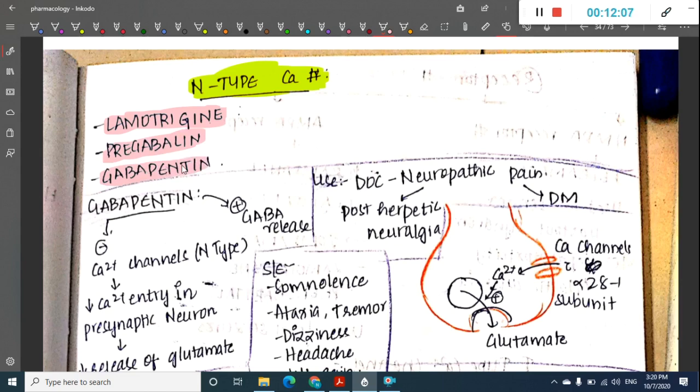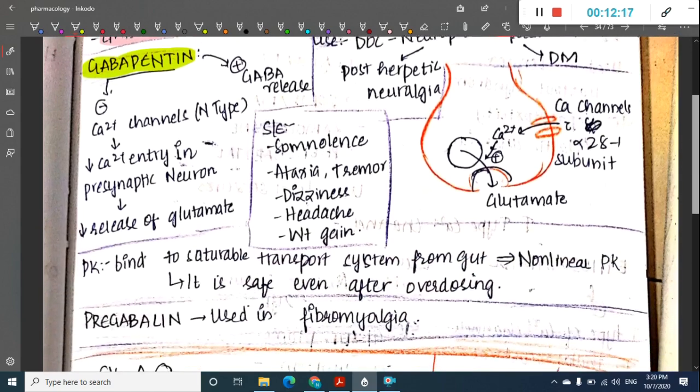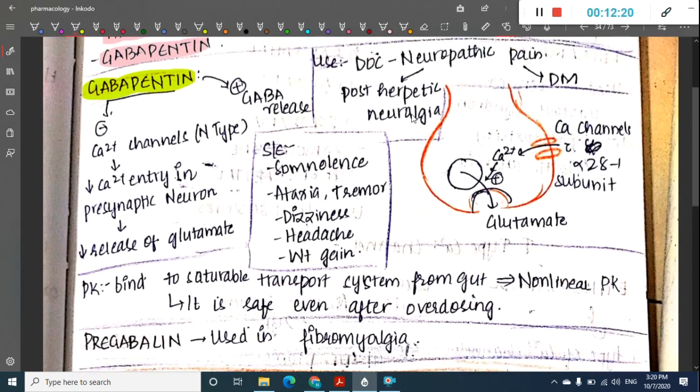Okay, lamotrigine, pregabalin, and gabapentin are the drugs which act on N type of calcium channels. So first we will learn about gabapentin. What is gabapentin? This gabapentin will activate the GABA release, and it will also inhibit the N type of calcium channels. Because it inhibits the N type of calcium channels, there is decreased calcium entry into the presynaptic neuron, and thus it will decrease the release of glutamate.